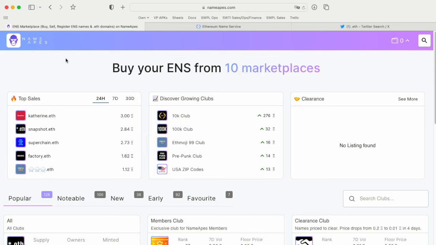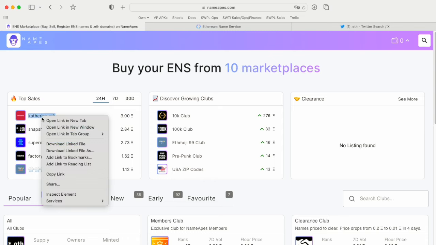Let's go over quickly how you can start buying, how you can start selling, and how you can invest. Of course you have the top sales, and you see clubs and clearance. Top sales is pretty self-explanatory. If you see Catherine, this is the top sale at 3 Ethereum, so let's open that up.